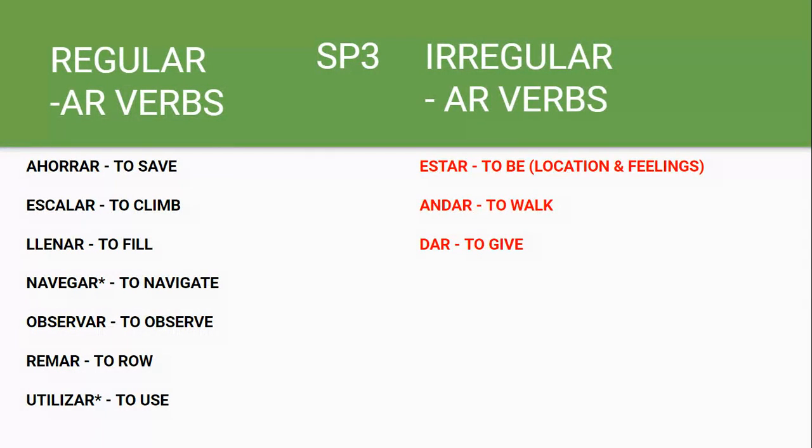You notice that a couple of them have a little star next to it. We're going to talk about verbs that end in gar, zar, and car. Okay, we'll talk about those later. Irregular verbs that are AR verbs, there's a place for you to write those. Estar, andar, and dar. Andar can mean to walk, but dar una caminata is to take a stroll or to take a hike.